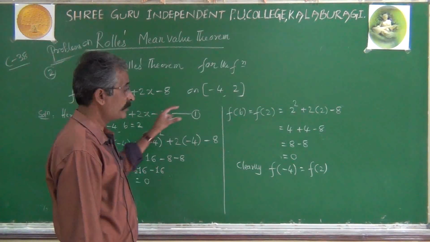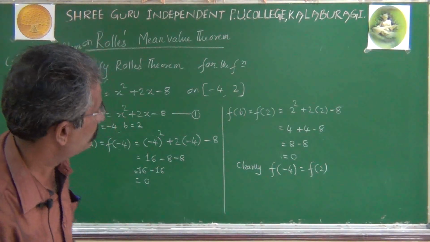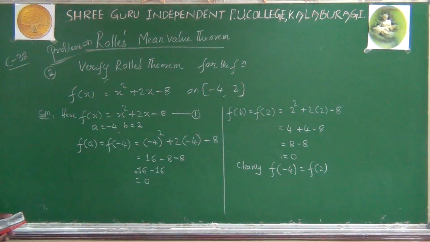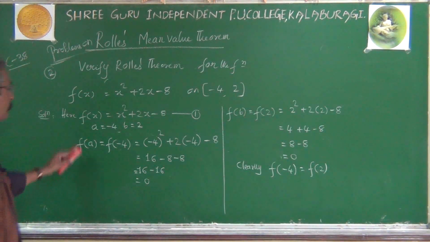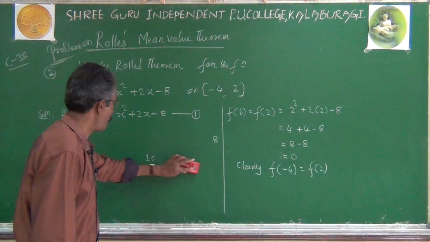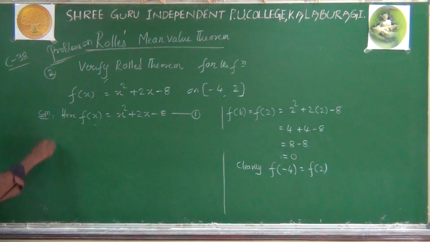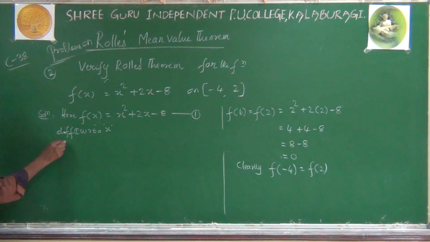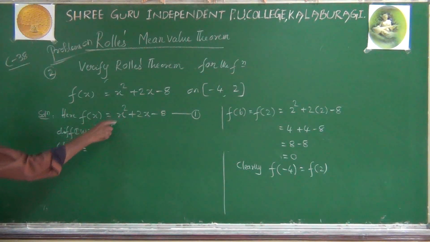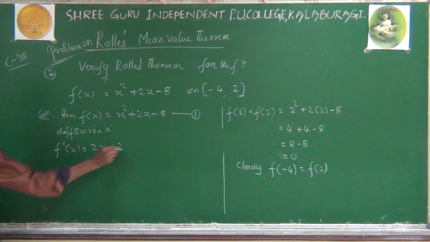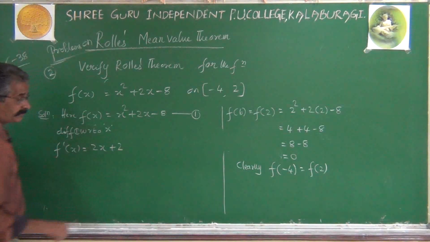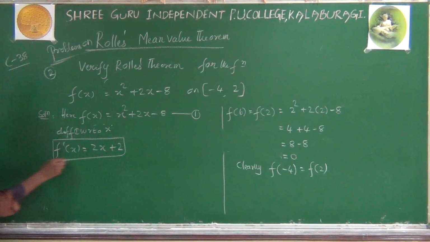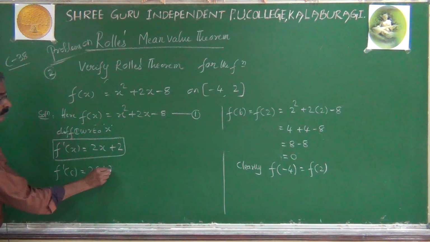Now we shall differentiate function 1. Write, differentiating 1 with respect to x: f dash x. On the right hand side, the differentiation of x square is 2x, the differentiation of 2x is 2, and the differentiation of 8 is 0. At the same time, f dash of c will be equal to 2c plus 2.